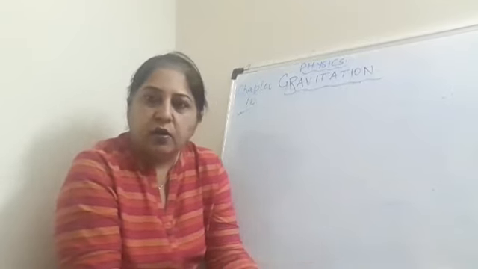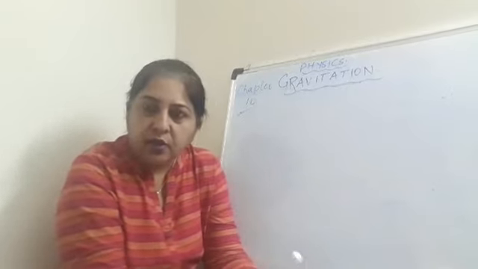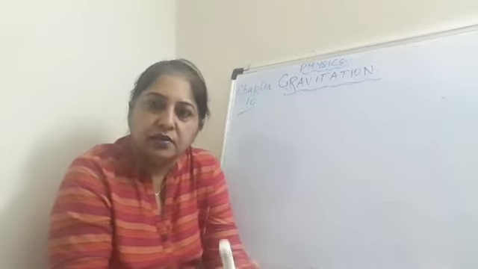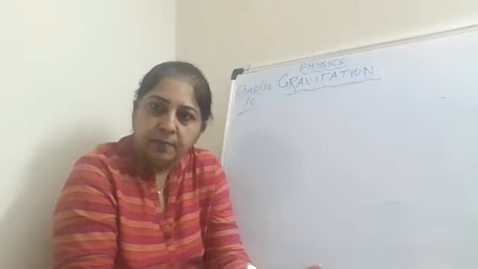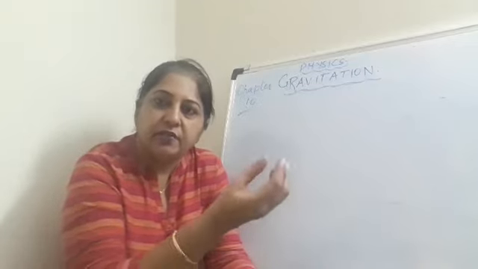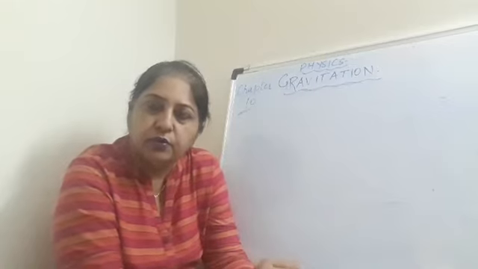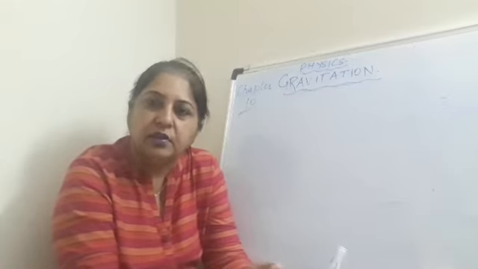Now, why does an object fall down? Any object will fall down towards the surface of the earth because there is a force which is present, and that force is pulling everything towards itself. This force is called the force of gravity present on the earth.